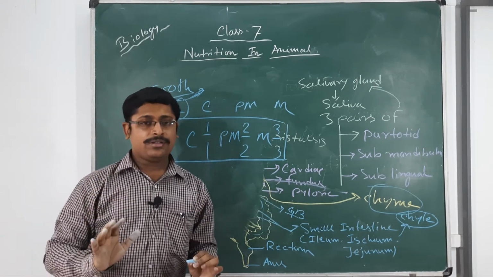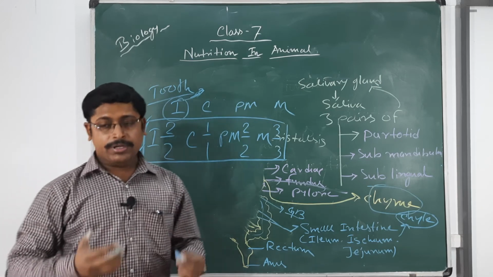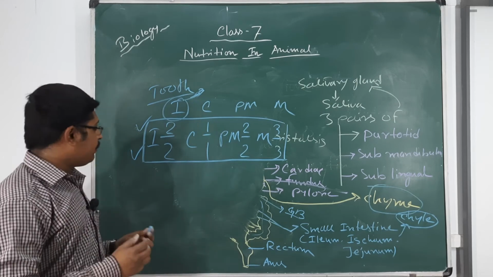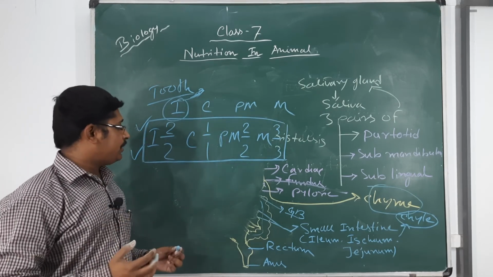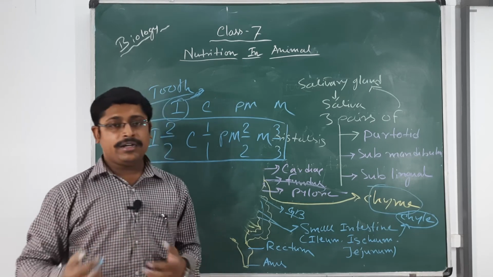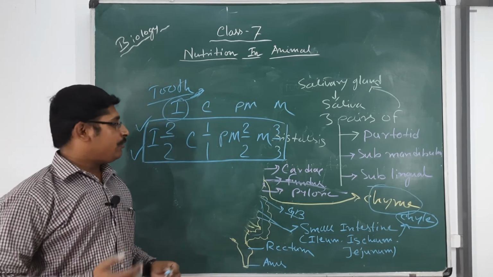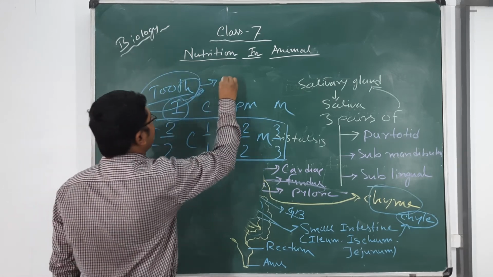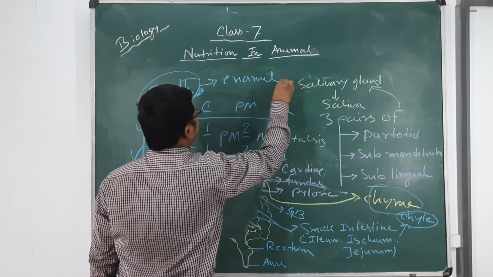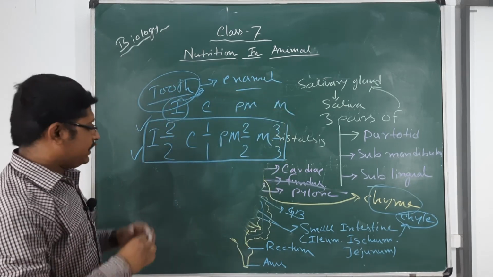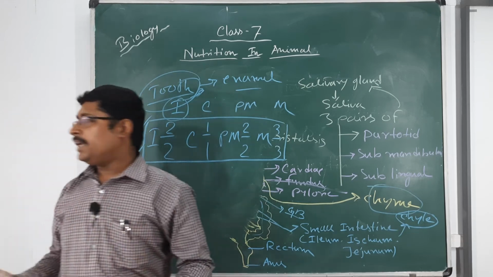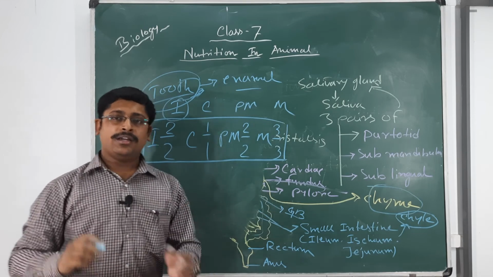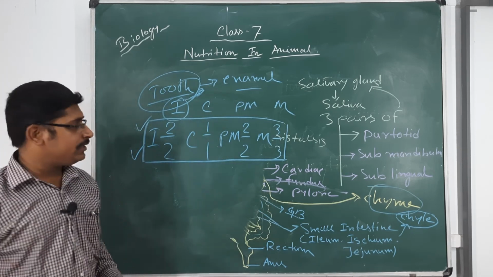How should the health of the teeth be kept? Because you know some dental problems can occur, so dental health needs to be checked. Otherwise, some dental decay and oral plaque type of symptoms can occur, which affects oral health. In the tooth, there is an element called enamel. Enamel is considered to be the hardest material we find in nature. That's why even after death, the teeth remain intact. Enamel is one of the hardest. Why is it the hardest? If you are interested, I will discuss it in the next classes.